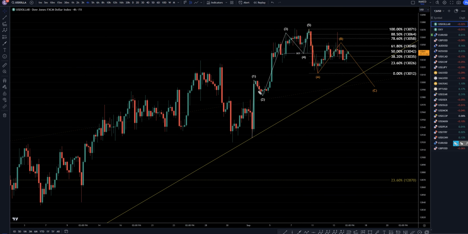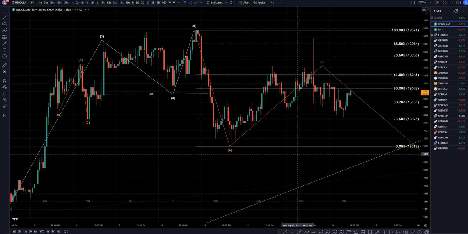Now on the 4 hour time frame, it still looks to me like a 1, 2, 3, 4, 5 pattern with impulsive down. I think it looks like a wave A. It looked like we had a complete ABC right here with that spike at the CPI news yesterday, but it is starting to go up a little bit. So maybe this right here is actually an A, this is a B, and we're now in a C. Maybe it goes back up, retests the 61.8, and then goes down to make that bigger wave C, like I was showing on the daily time frame, before we go up again for the continuation of the uptrend. So let's keep going down to the 1 hour time frame.